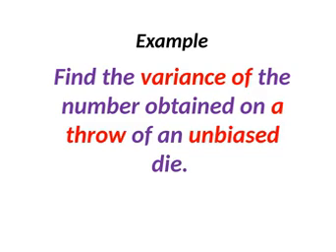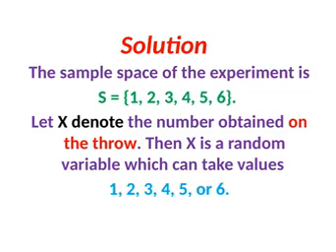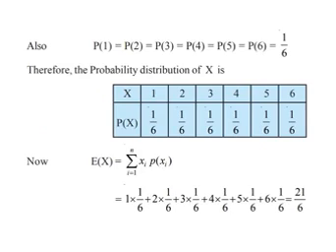Find the variance of the number obtained on a throw of an unbiased die. Unbiased die, so only one throw, one die. So the sample space will be 1, 2, 3, 4, 5, 6. Correct? And then we are going to choose a variable, also x. Among 6, we are going to get one value. So the variable also takes 1, 2, 3, 4, 5, 6. Whatever random variable is chosen, that also takes values 1, 2, 3, 4, 5, 6. So the probability of each value will be the same, 1 by 6.